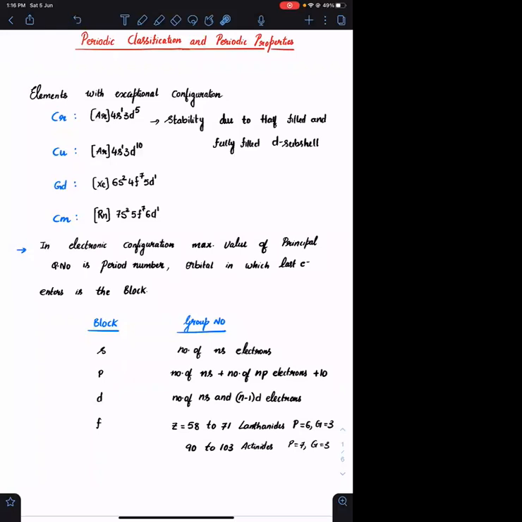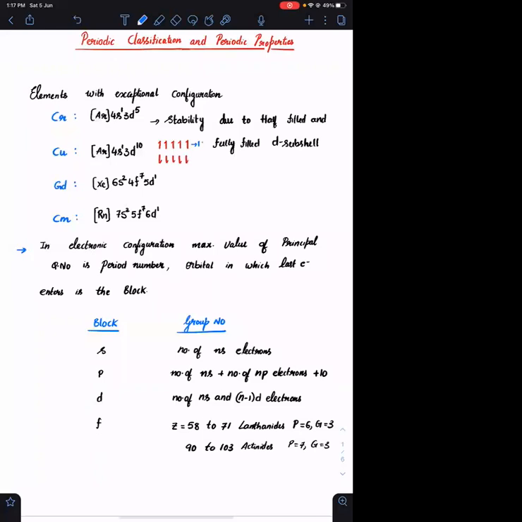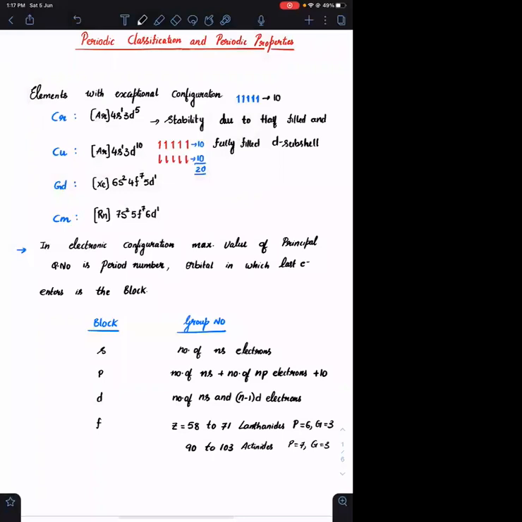And if you have 10 electrons, 3d10, you have 5 electrons with upspin and 5 electrons with downspin. Among these 5 electrons, you can have 10 exchanges. Among these 5 electrons, you can have another 10 exchanges. So the total exchanges possible are 20. Okay, in this case, you are having 5 electrons and the total exchanges possible are 10.